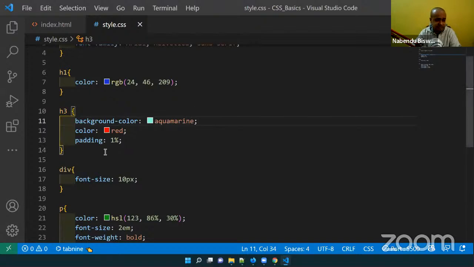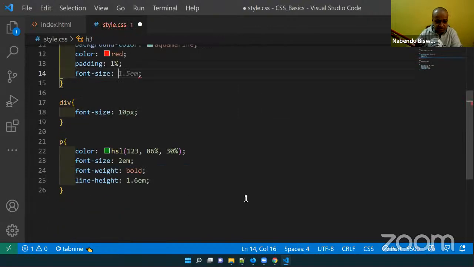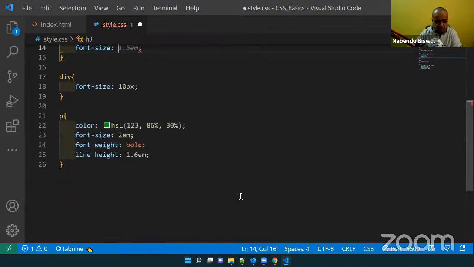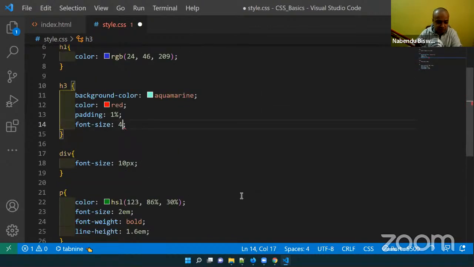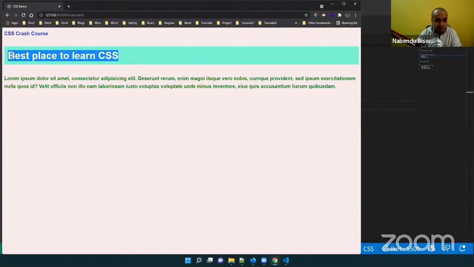So I will make the font size, first maybe 2m. I will make it 4m, because h3 is also inside our div only. So 4m means 40 px. Yeah, 40 px. 4m means 40 px. It will be done. 40 px, it is done.